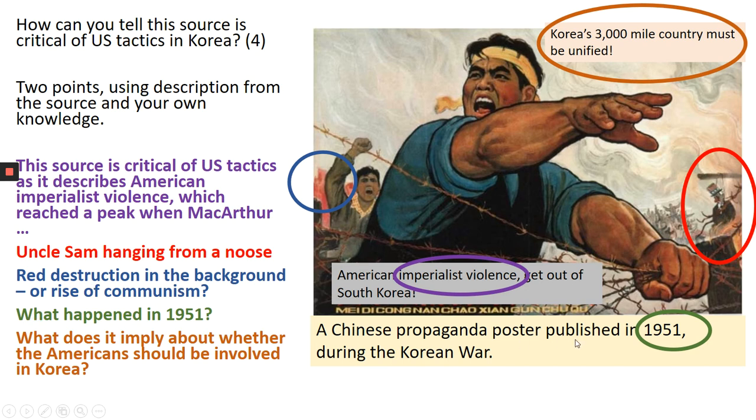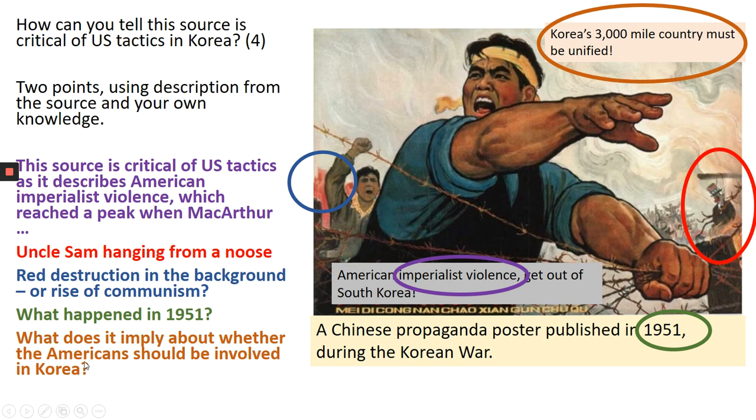What happened in 1951? Well, this Chinese propaganda poster was published in 1951, which was the end of the war. They'd reached a stalemate, so the war hadn't worked. We know that MacArthur was just about to get fired, because he was ready to want to drop his bombs. So you can mention these down here, suggesting that US tactics were failing.